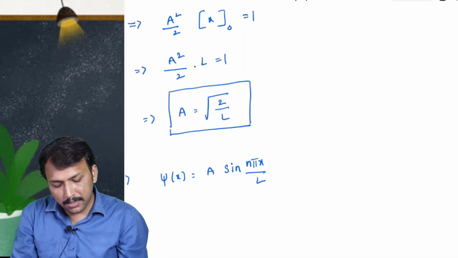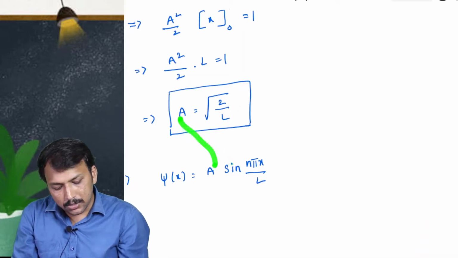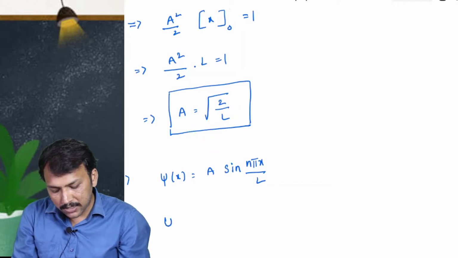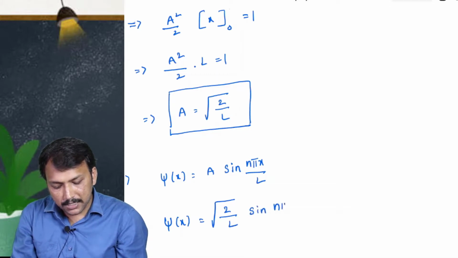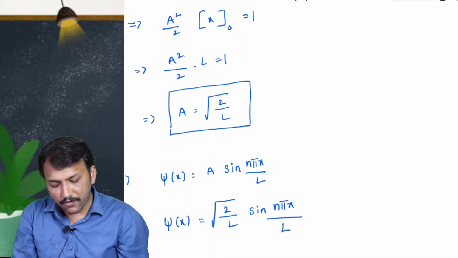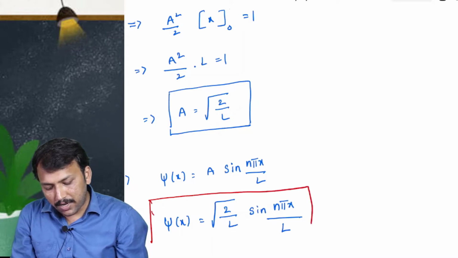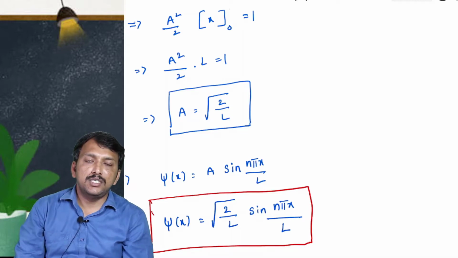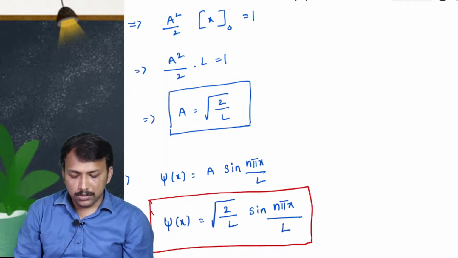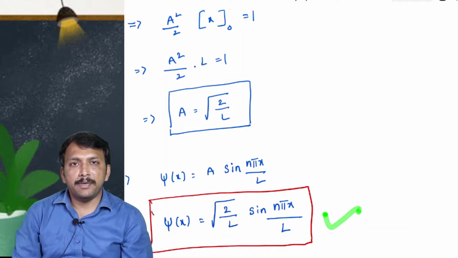By substituting the a value we get the wave function psi of x is equal to root 2 by L sin n pi x by L, right. So this is the required equation for the solution of a particle which is moving in a one-dimensional box. Here psi of x is the wave function of that particle which is moving in a one-dimensional box, right.